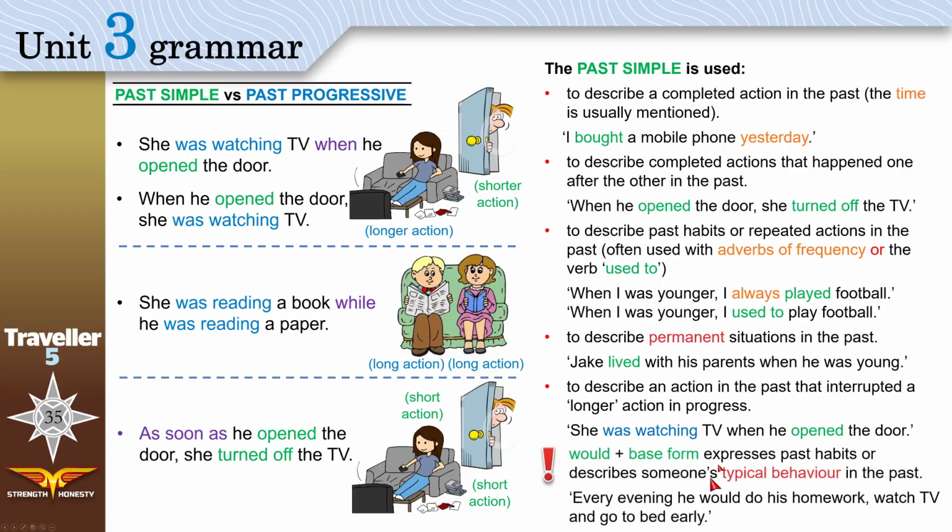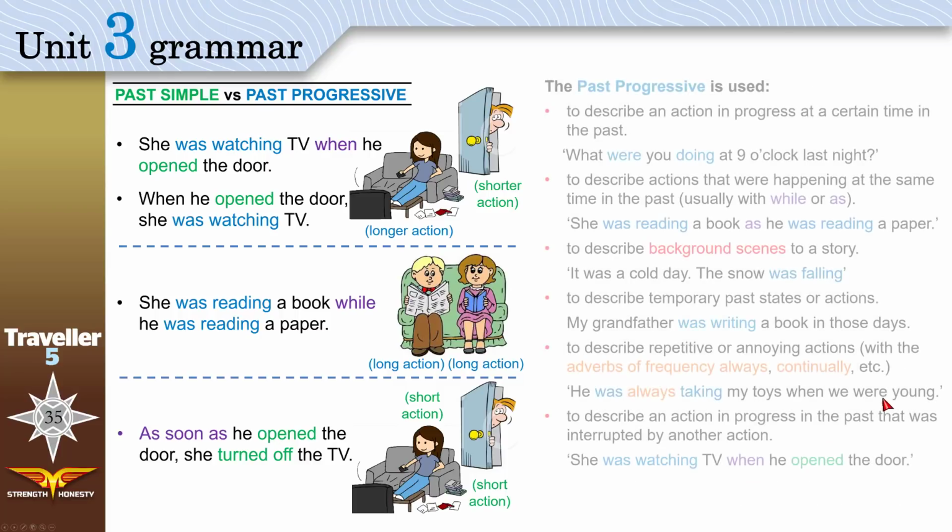Notice that we use would plus the verb in the base form to express past habits or describe someone's typical behavior in the past. Typical behavior is what someone would do in a situation. Expresses past habits, just like here. You can use always, used to, or would plus a verb in the base form, like every evening he would do his homework. This is what he used to do. Watch TV and then go to bed.